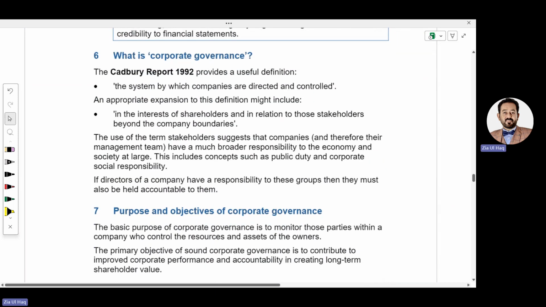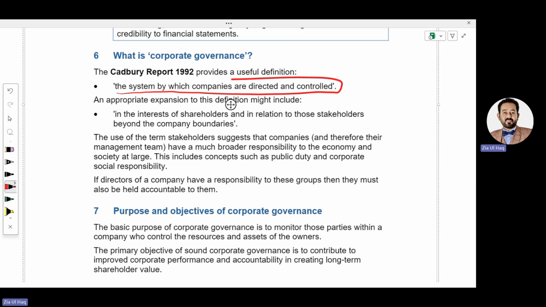Now moving towards another concept called corporate governance. What is corporate governance? Corporate governance means the system by which companies are directed and controlled. System means there are different codes, different rules that a company needs to follow, because these rules will provide direction to the company and help the management manage and control the company in the best way. Corporate governance means different codes, rules and systems that help the management to direct and control the company.